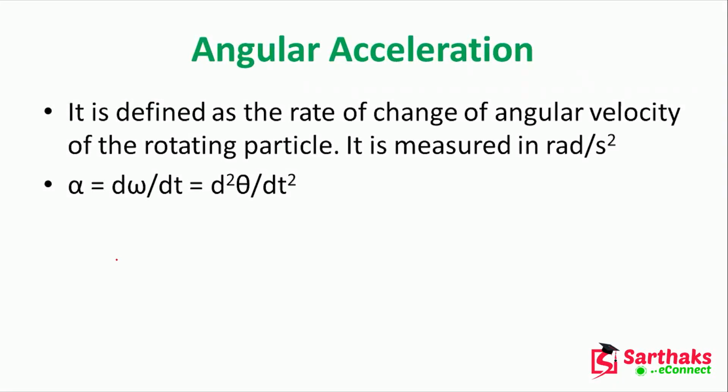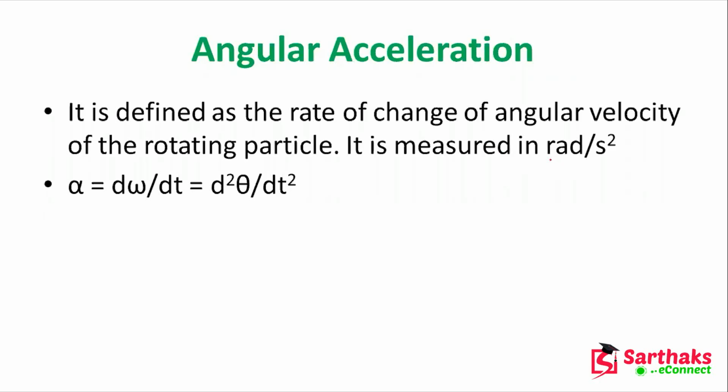Now, angular acceleration. This angular acceleration is defined as the rate of change of angular velocity of the rotating particle. What is acceleration? That is rate of change of velocity. So here this is rate of change of angular velocity, and obviously it is applicable for the rotating particle.